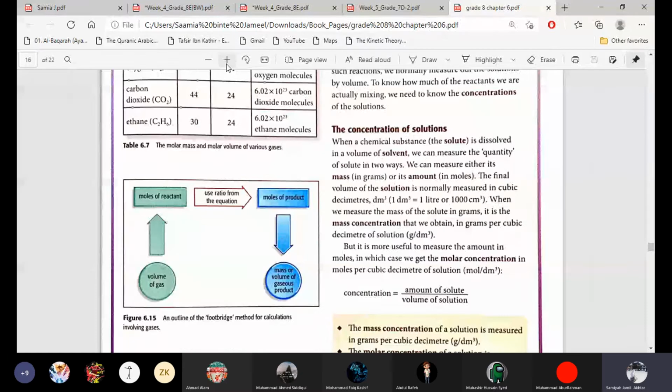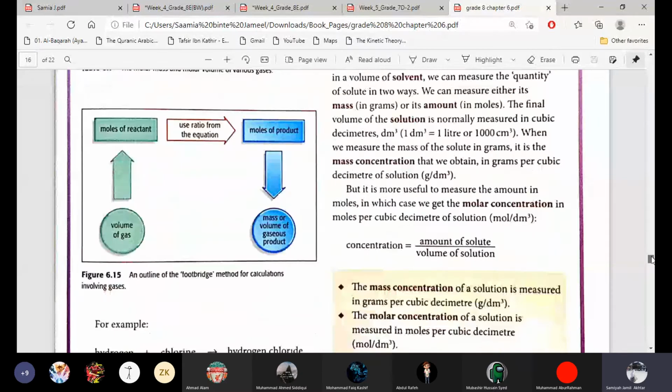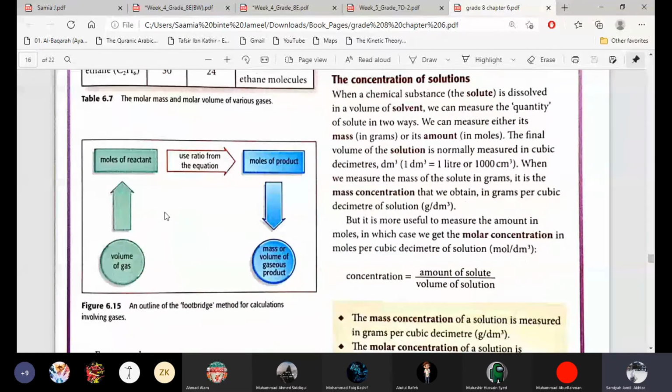So open your books or you can see the screen, page 167. Figure 6.15, another footbridge. All footbridges are related to each other, that I will tell you in the end, when we are about to do the last question, question 6.110. Then I will tell you the summary of all the footbridges, how they are related to each other.